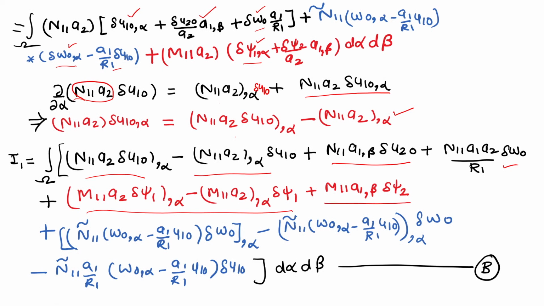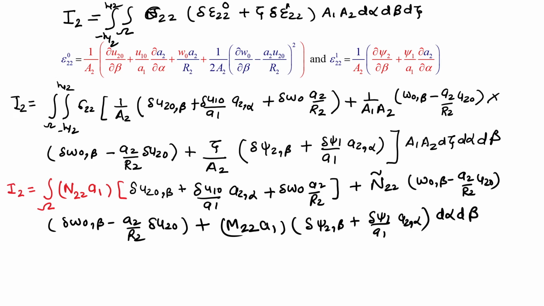Same way for the nonlinear terms, this whole derivative comma x we have to consider as a single term, then only can we get rid of the derivatives. And the second term again is d alpha and d beta. In this way this is the expression required for the differential equation, and I1 I am now denoting as equation B.